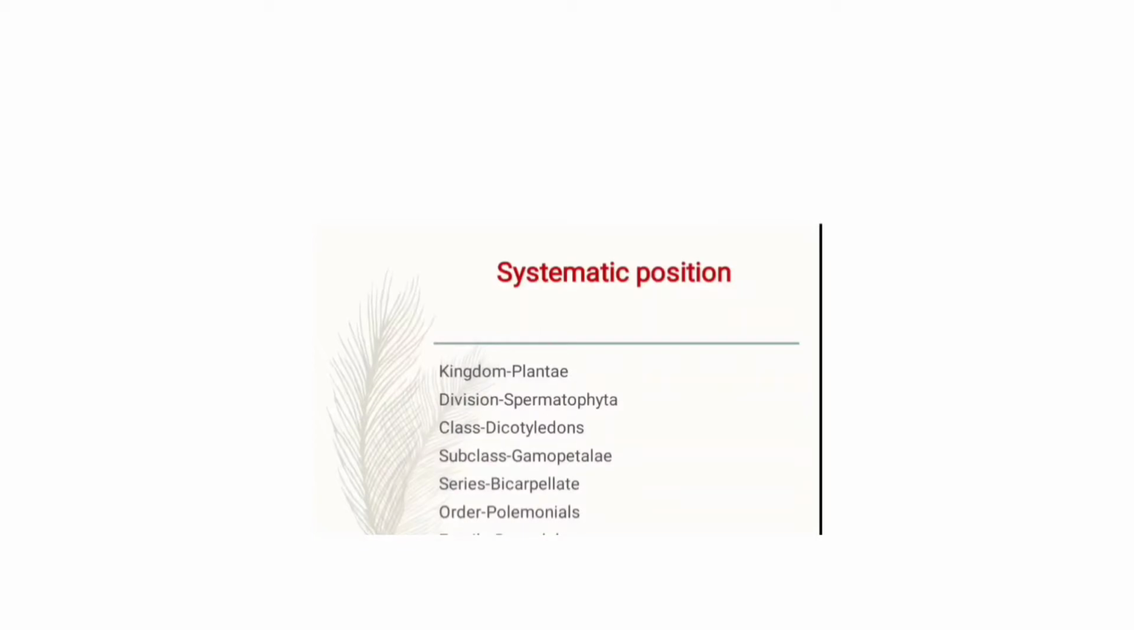The root is a taproot. Venation is reticulate venation. Flowers are pentamerous or tetramerous. After fertilization, the ovary converts into fruit. Then the subclass is gamopetalae. It means the petals are fused together.